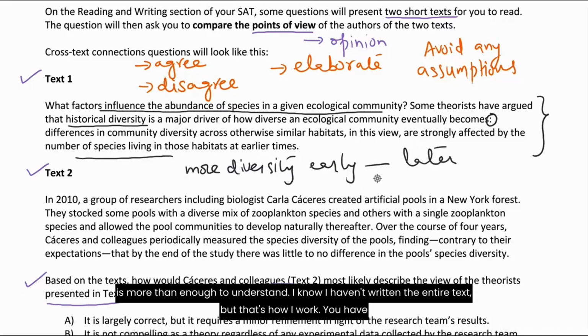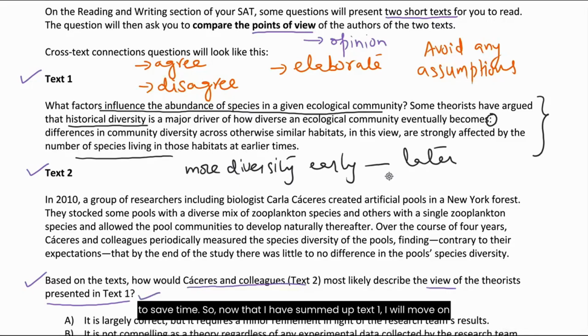For me, this is more than enough to understand. I know I haven't written the entire text, but that's how I work. You have to save time. So now that I have summed up text 1, I will move on to text 2.